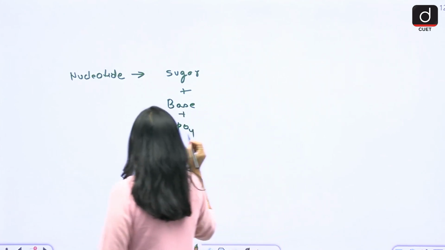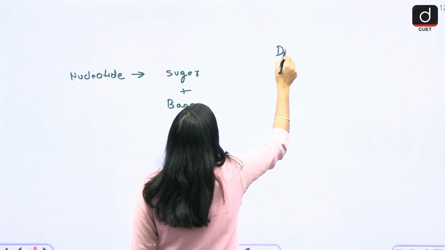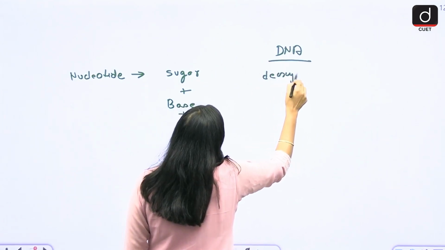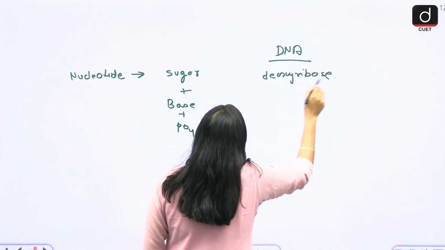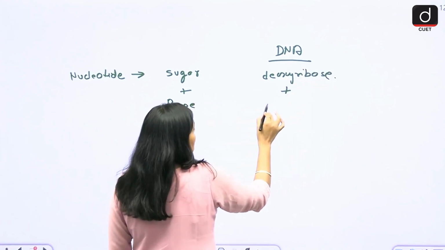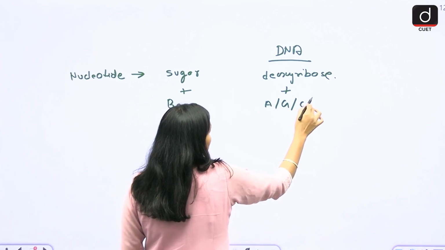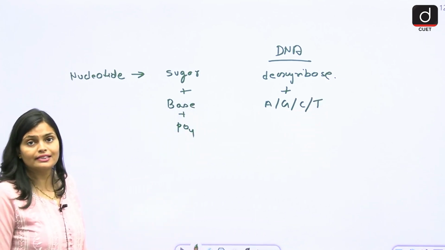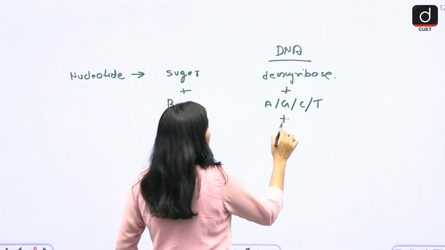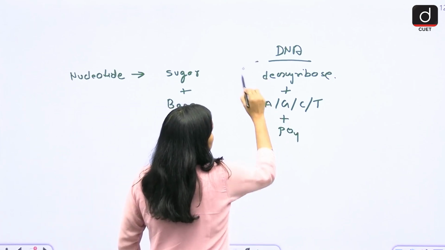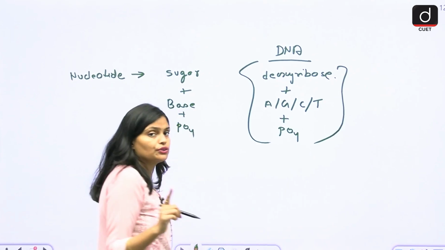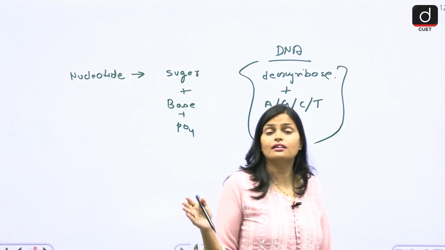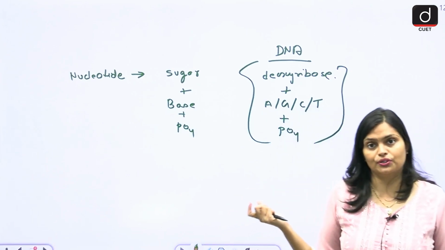Suppose you want to make DNA. Then the sugar must be deoxyribose, plus a base, which may be adenine, guanine, cytosine or thymine, and the phosphate group. These together form one nucleotide. When many nucleotides combine, they form a DNA molecule. Clear?